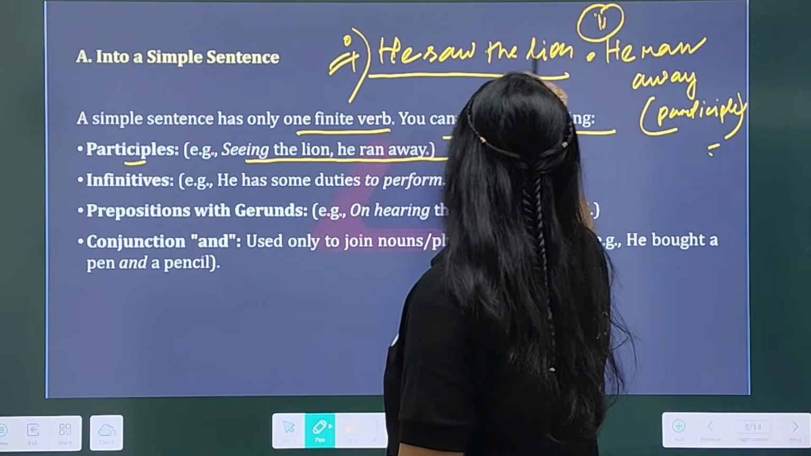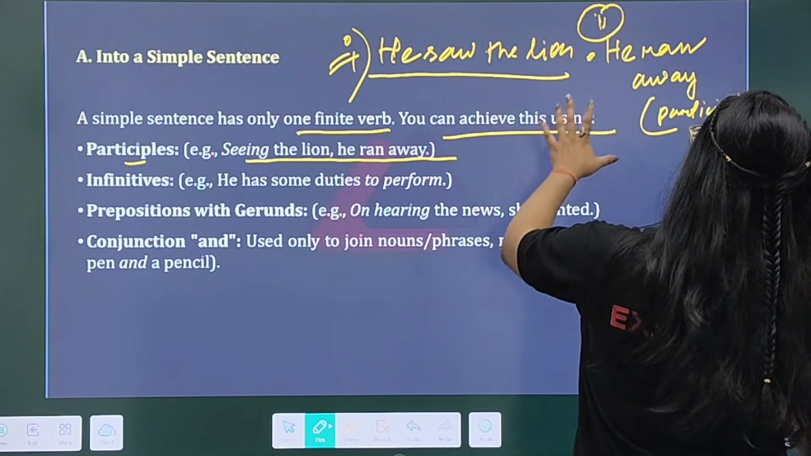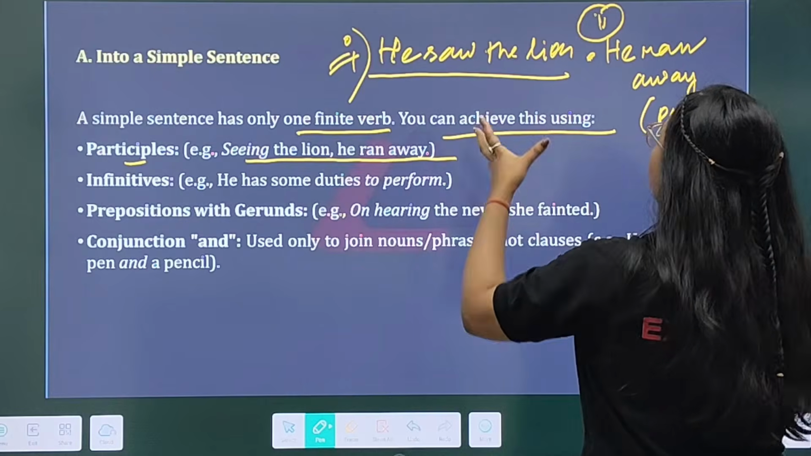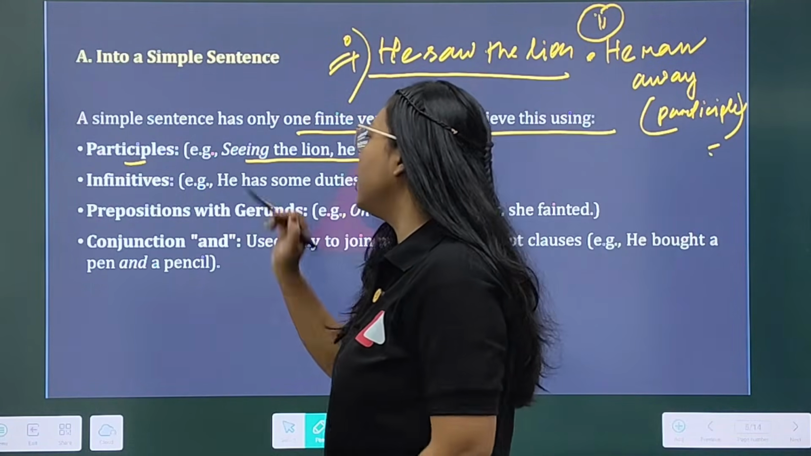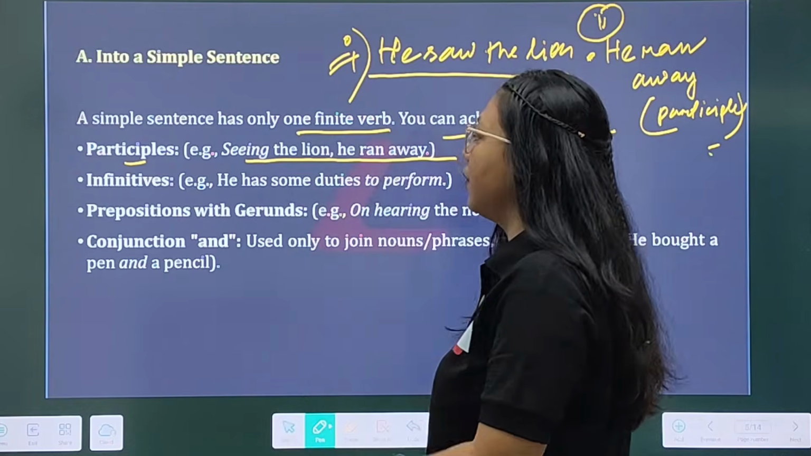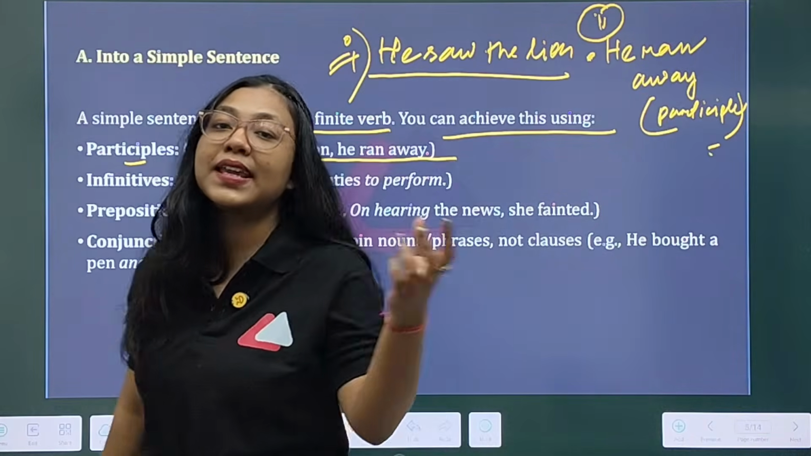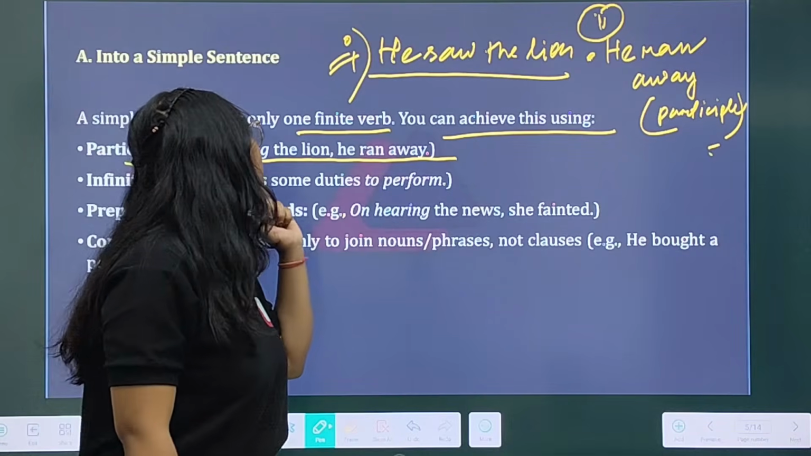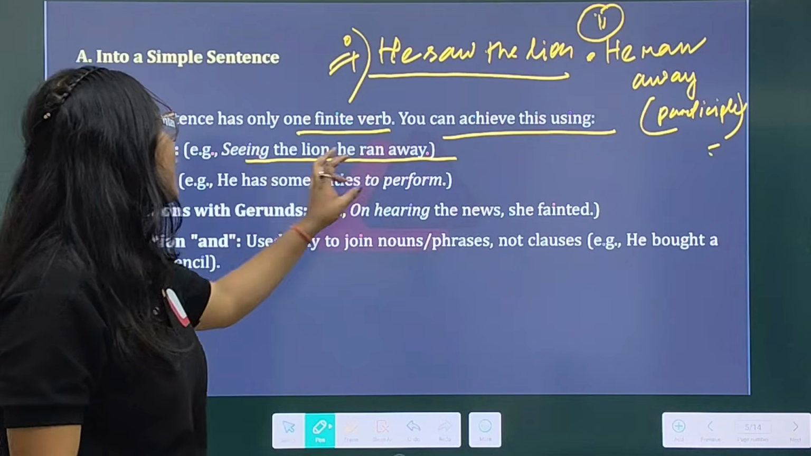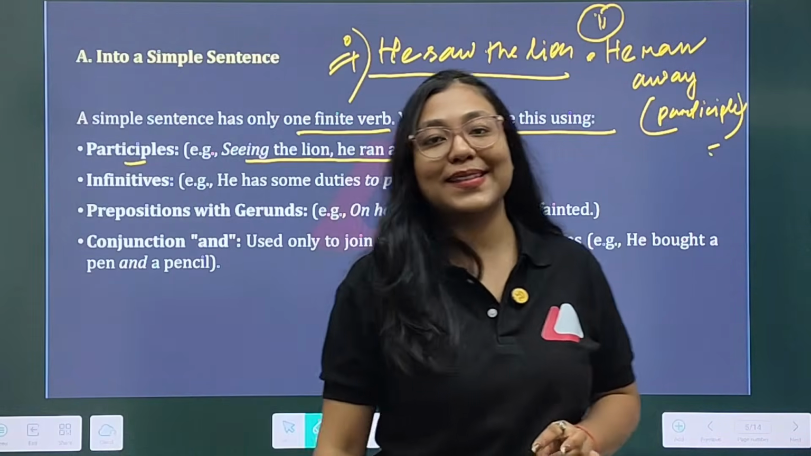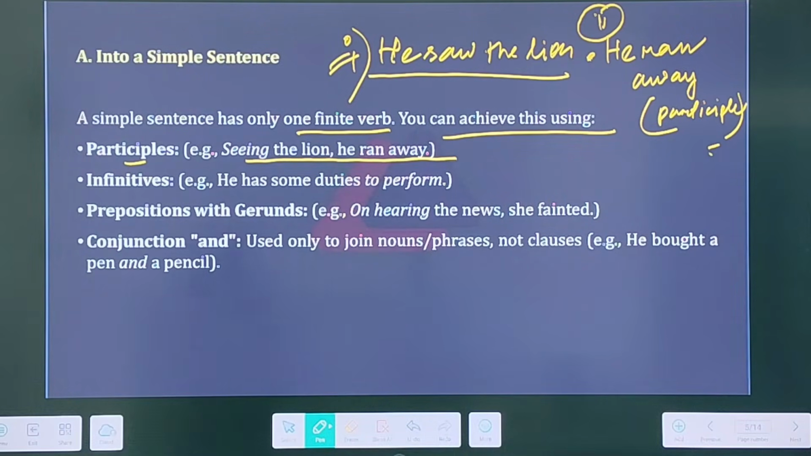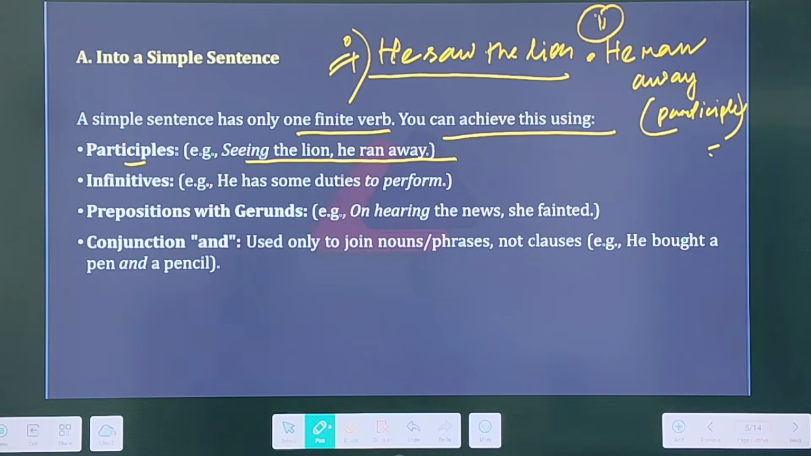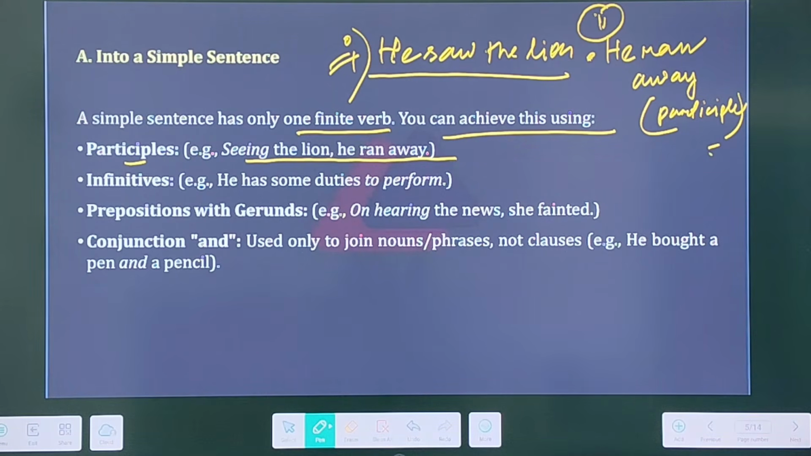Example: you got these two sentences. He saw the lion, then he ran away. Now you have to combine these sentences by using a participle. Now that will be the answer: Seeing the lion, he ran away. Clear? Seeing the lion. Here we use the present participle of a verb. Seeing the lion, he ran away. Is it clear for you? Hence, I told you the rules and regulations regarding participles. Okay? Is it clear for you?